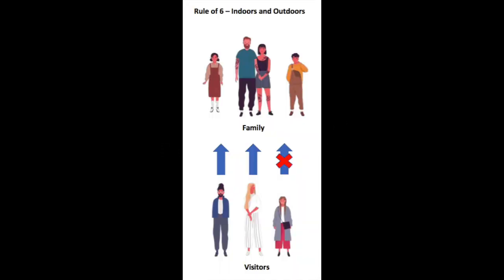The rule of 6 relates to the meeting up of up to 6 individuals, either inside a building or outside. This diagram shows a family of 4. In this picture, only up to 2 people can meet the family, as this would then equal 6 people. If the family consisted of 3 people, then 3 others could visit, and if the family was just a couple, then 4 others can visit, as long as the total number of people is not more than 6 individuals.